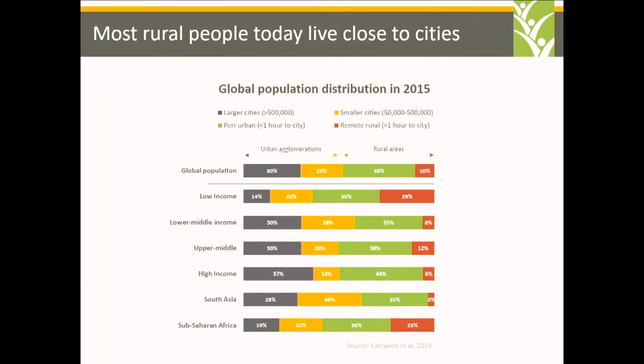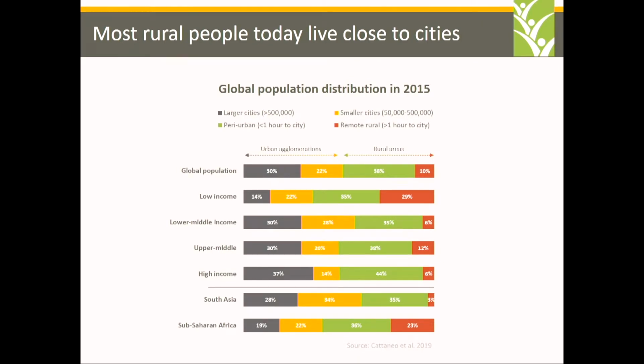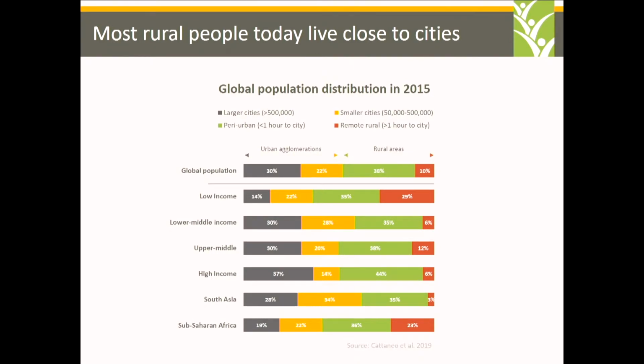This is some work which some colleagues of ours at the FAO have recently done. We were lucky to be part of the study. They looked at the distribution of the global population, and they used a consistent definition of urban areas to identify these urban agglomerations of different sizes. Then they used information on travel time to see just how far the rural populations are from these urban agglomerations.